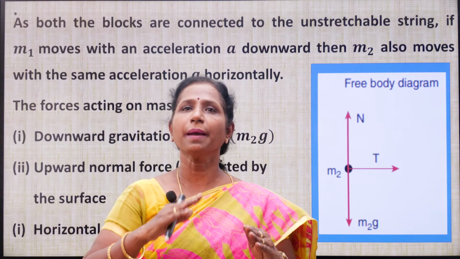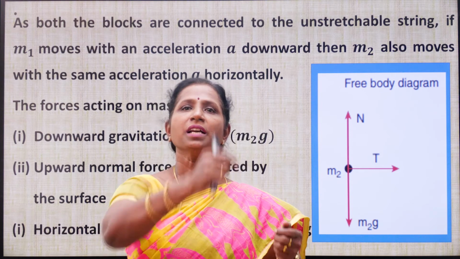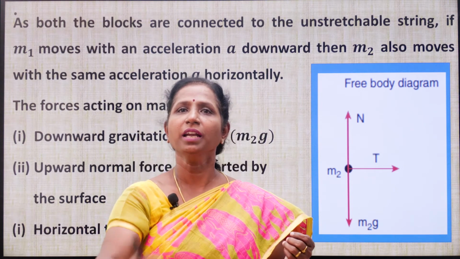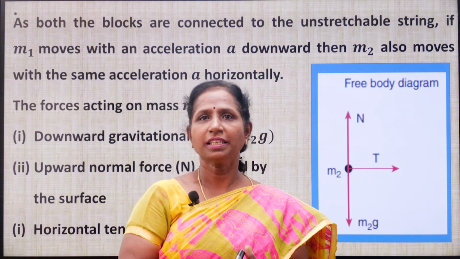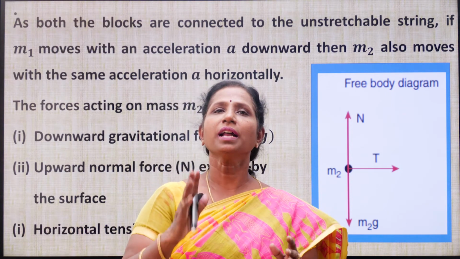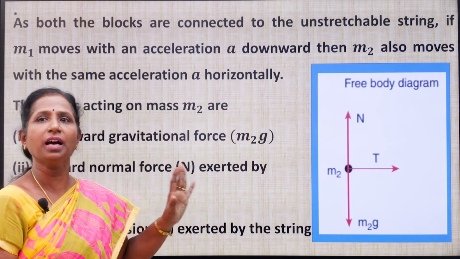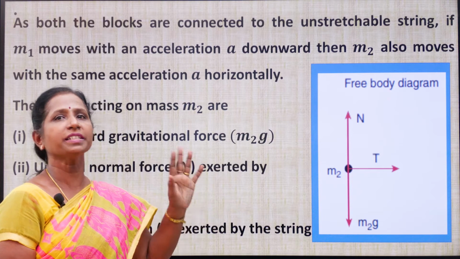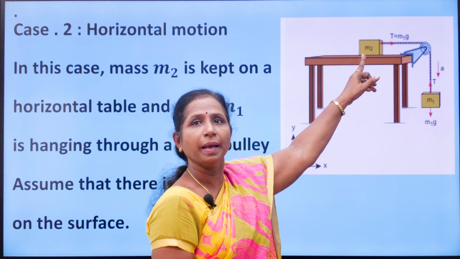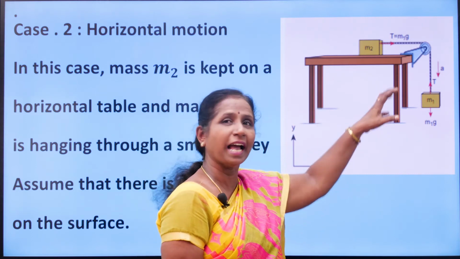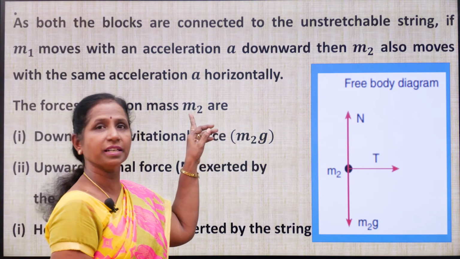The mass m2 is moving in the horizontal direction with the acceleration a, whereas the mass m1 passes over the pulley and is moving with the acceleration a. Clear? Now, what forces are acting on mass m2 and what forces are acting on mass m1? We must check it. m2 is on the table, m1 is hanging. First we are dealing with the forces acting on mass m2.